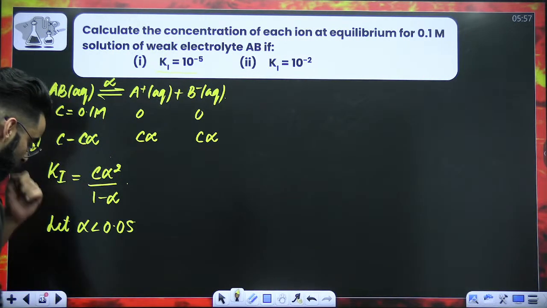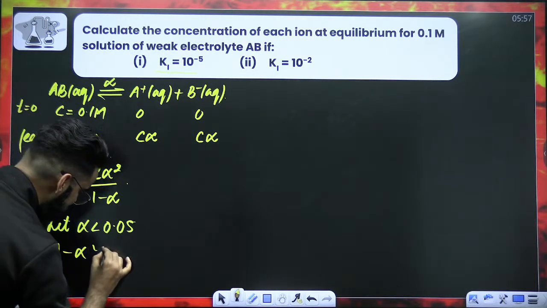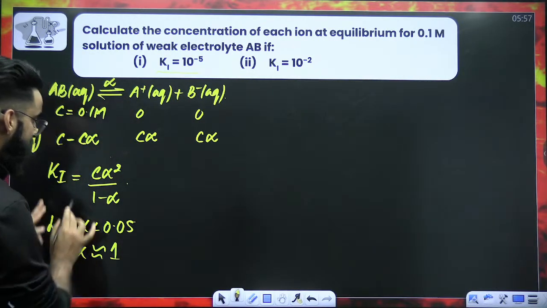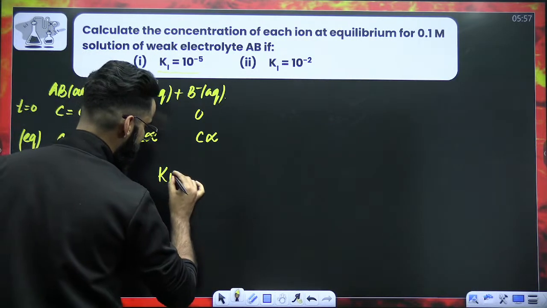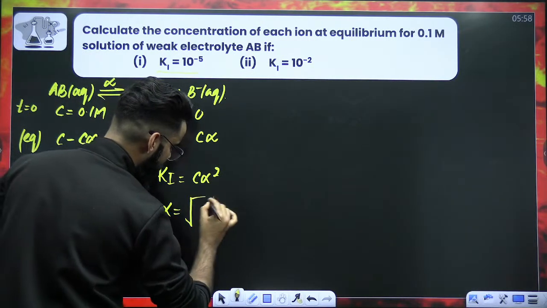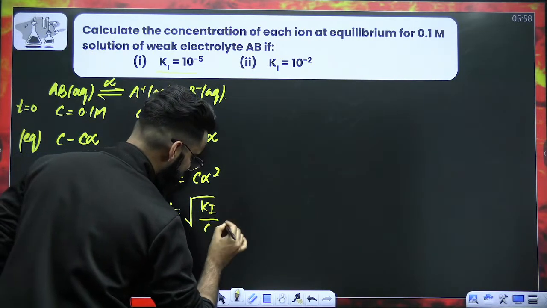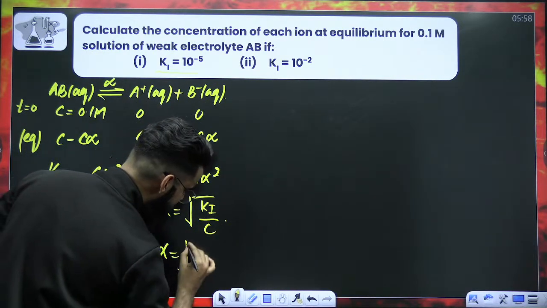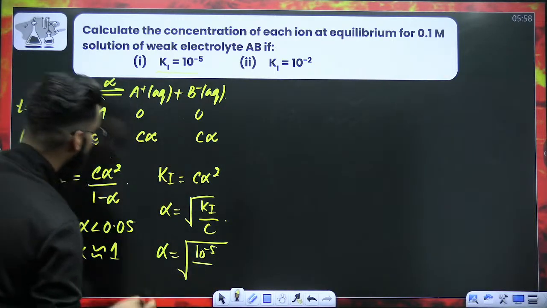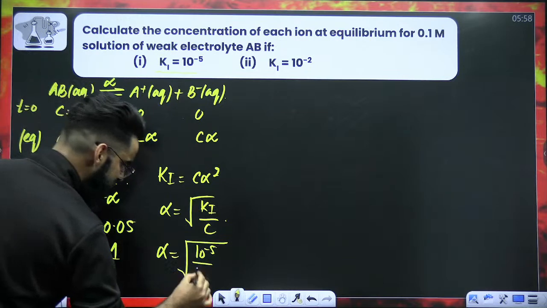If alpha is less than 0.05, at that point of time, I can say 1 minus alpha is equal to 1. And if 1 minus alpha is equal to 1, that means I can say Ki is nothing but C alpha square. And from here, you'll be getting the value of alpha, which is under root of Ki divided by C. Now you tell me, what is the value of Ki? That's 10 raised to power minus 5. What is the value of C? 10 raised to power minus 1.